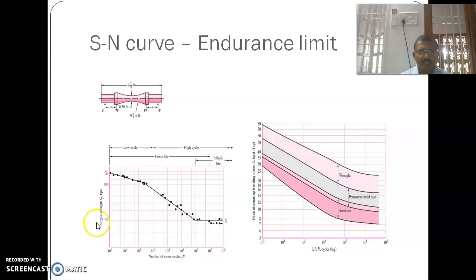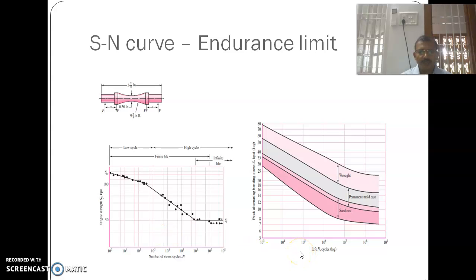Sigma minus 1 is 50, and sigma u, the ultimate strength, is nearly 110. At 10 power 6 cycles, the curve becomes flat, and this value is taken as the fatigue limit strength. This specimen is rotated in the fatigue testing apparatus, the results are noted, and the graph can be obtained for this material.